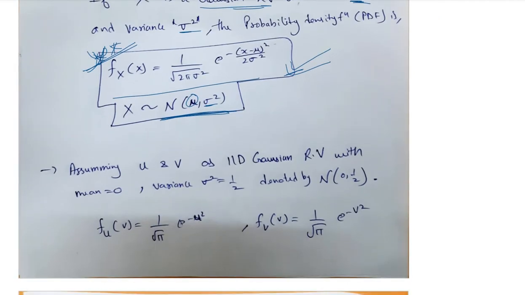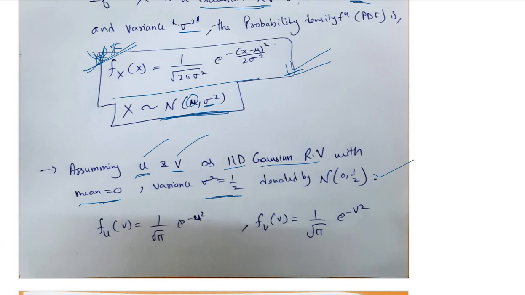So now we know that u and v are independent and identically distributed Gaussian random variables, right? With mean 0 and variance 1 by 2. Okay, for the simplicity of the analysis, we assume that this is for sure that u and v are Gaussian distributed, and further we assume that they have mean 0 and variance 1 by 2.